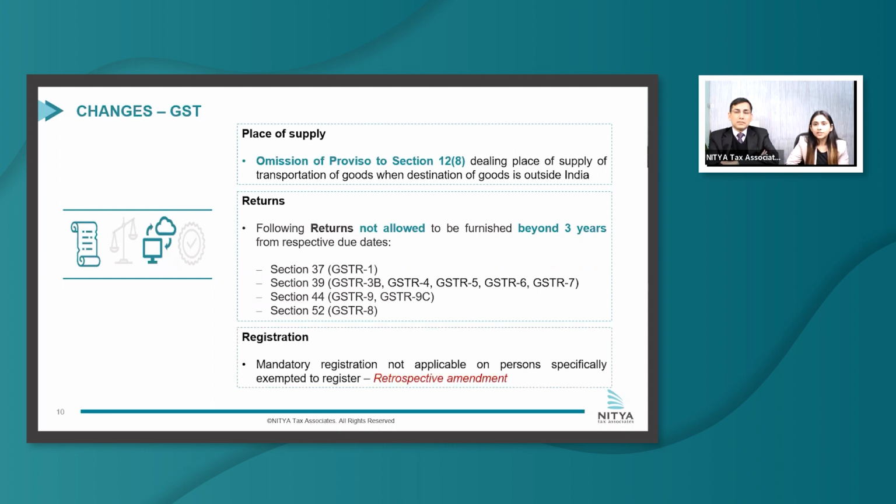Next most important change is with respect to registration. There was an anomaly in the industry for cases where a person is specifically exempted from obtaining registration, like in cases where a person is exclusively engaged in making exempt supplies or making RCM supplies. In those cases, if the person receives any supply on which RCM is payable, will he be mandatorily required to obtain registration or not? So till now there was no clarity on this issue and there was confusion.